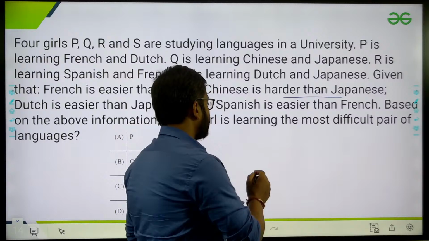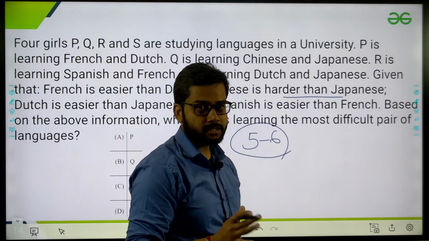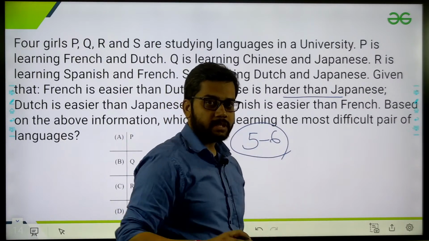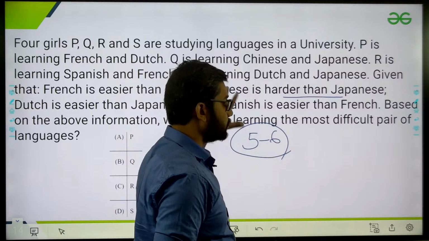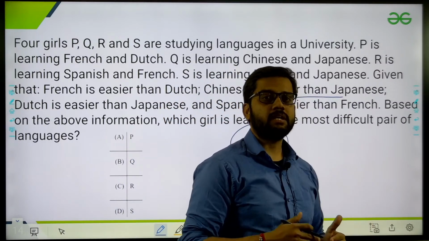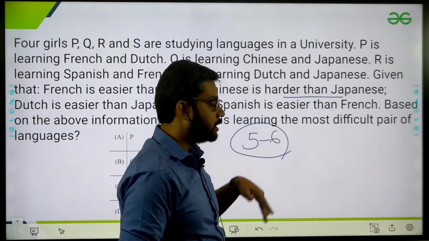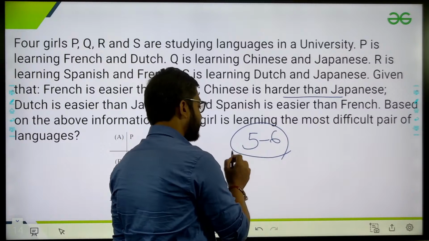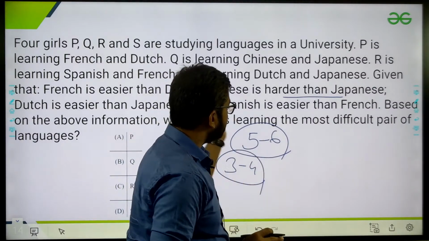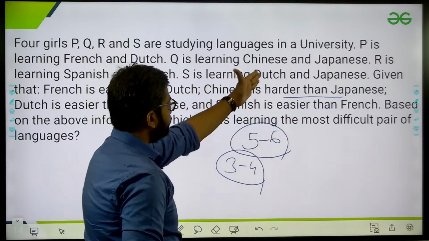I have always seen this kind of question, 5 to 6 times in 10 years, but every time they didn't ask the difficult type. This is the easiest one, but every time they don't ask this easy. Sometimes they ask a difficult one too. Okay, you can solve this part. If you have time, I think it will take at least 3 to 4 minutes. If you have 3 to 4 minutes, then you can solve this question. And this is different.